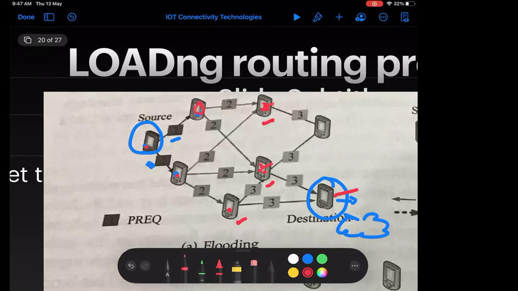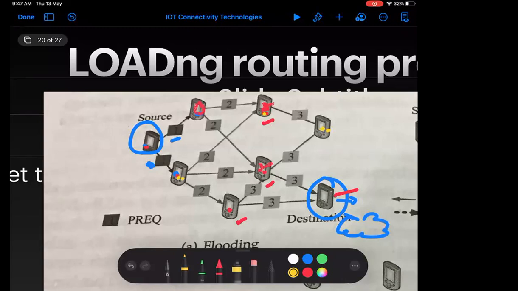Now, who is the neighbor of this node? The neighbor of this node is this one, and so these two only, right? Now, I have received the packet from this node, so it is not required to send it back again. So I will send this packet to this node only.